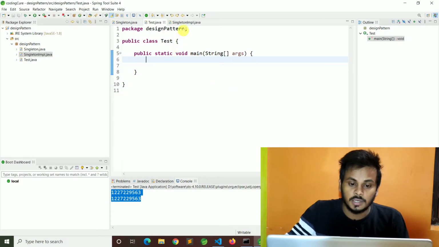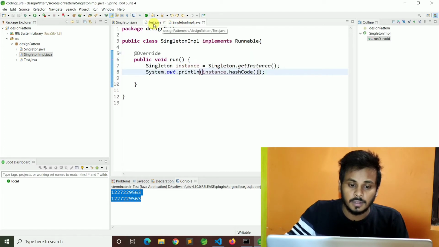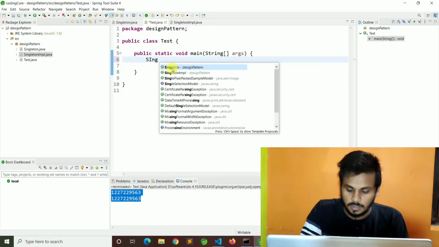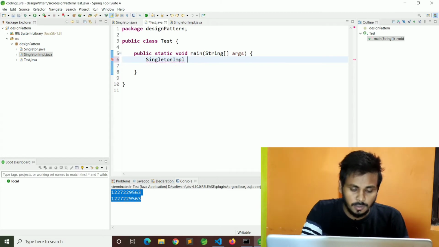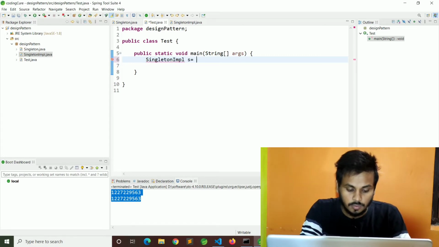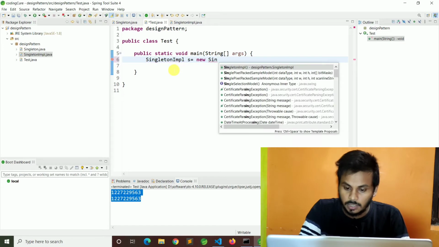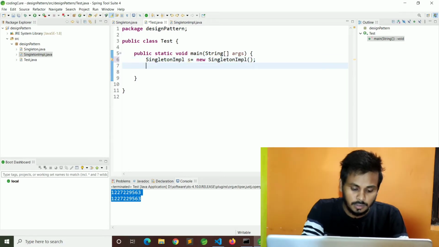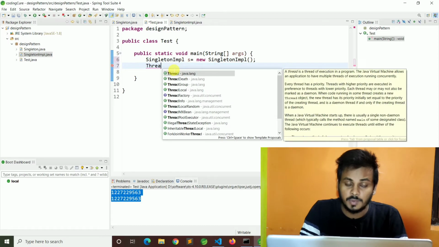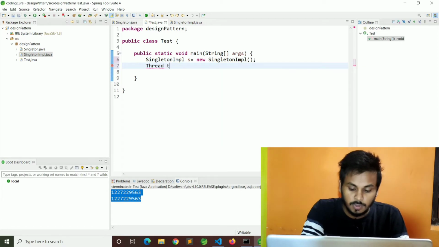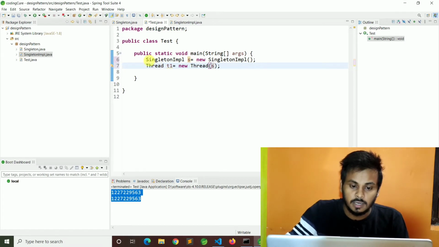First we create the object of SingletonImpl: SingletonImpl s equal to new SingletonImpl. Then thread t1 equal to new Thread, passing s, the object reference of SingletonImpl.